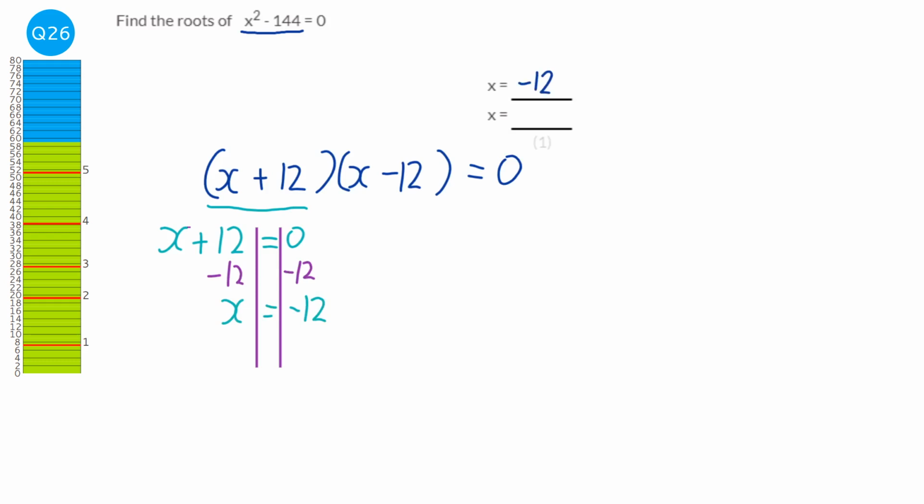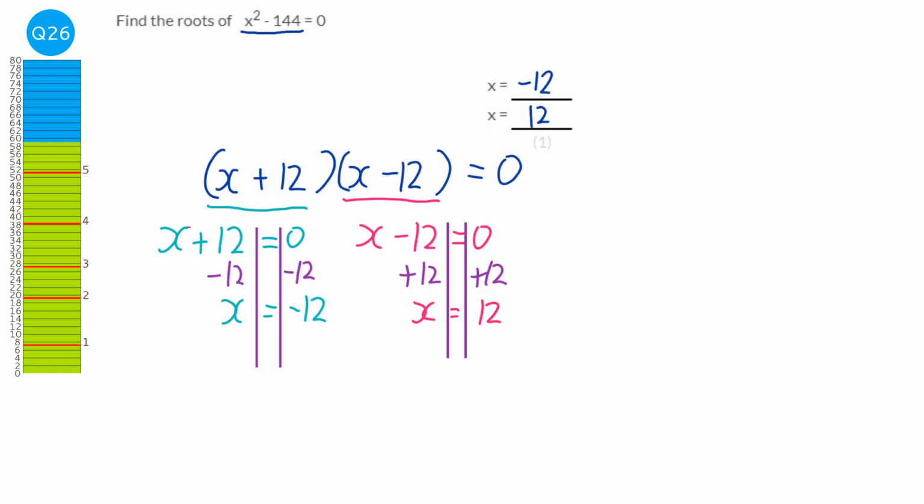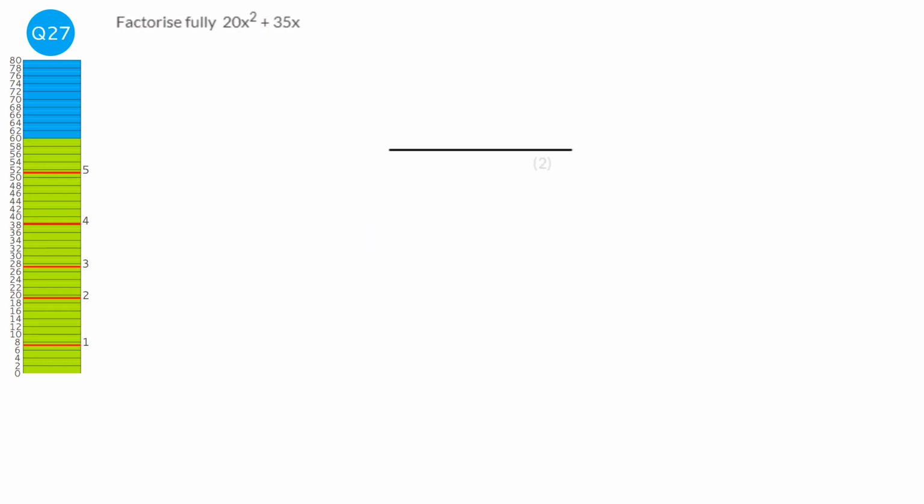And we do exactly the same thing to the other bracket. So get it equal to 0 and solve. So add 12 both sides. You'll notice something about the numbers here, that they are exactly the same. That's because when you find a solution, you take the number in the bracket and just change the sign, so that becomes minus 12 and that becomes plus 12.